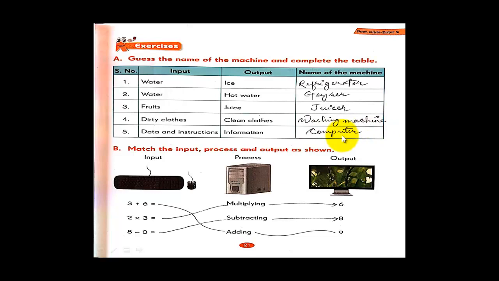Now after this, let's see exercise number B here. Match the input, process and output as shown. This is the input, this is the process, this is the output.